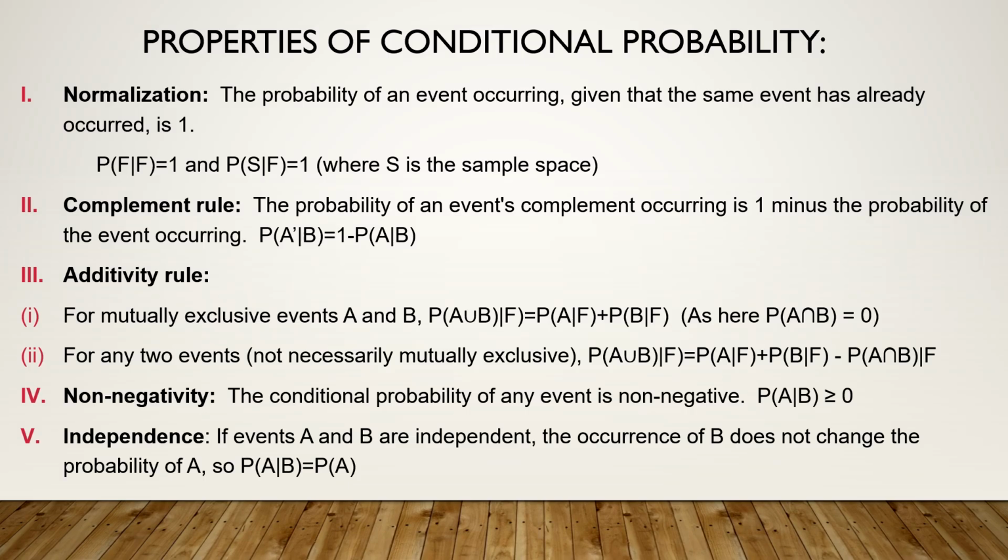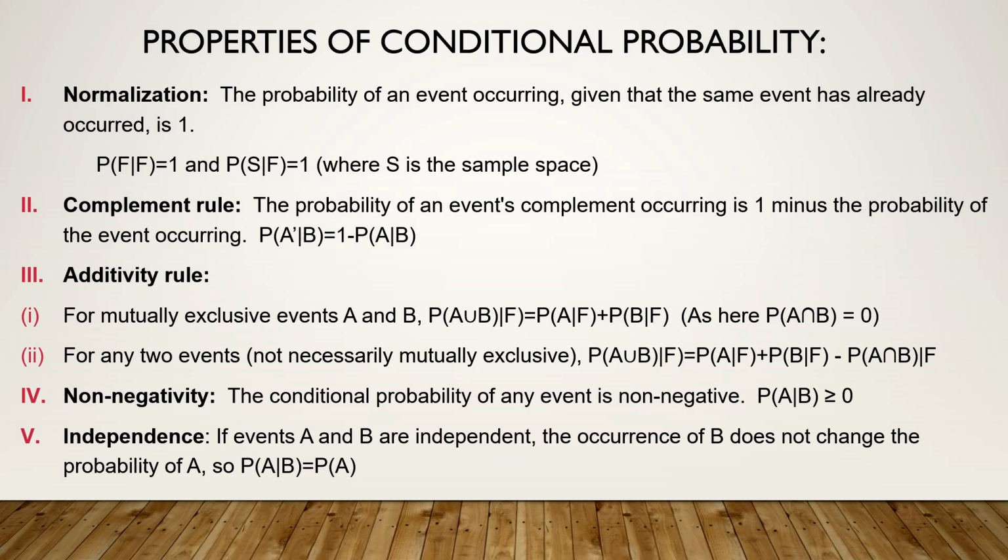Properties of conditional probability. First is called normalization. That means the probability of an event occurring given that the same event has already occurred will obviously be 1. And same way the probability of the sample space will always be equal to 1. Complement rule. P of A complement given B has already occurred is equal to 1 minus P of A given B has already occurred.